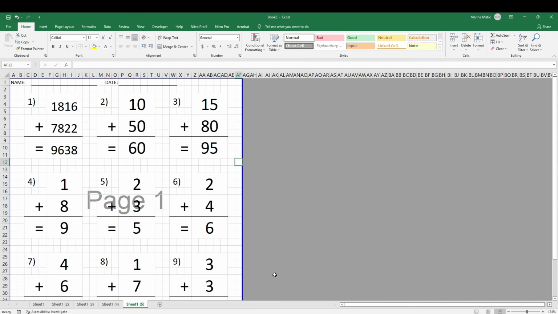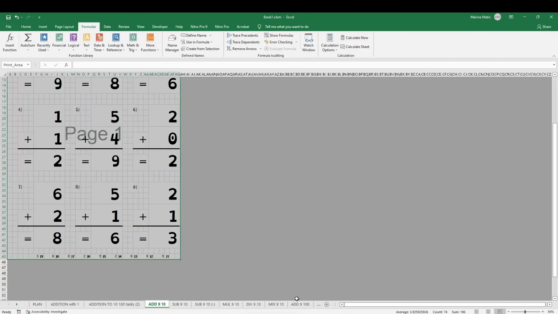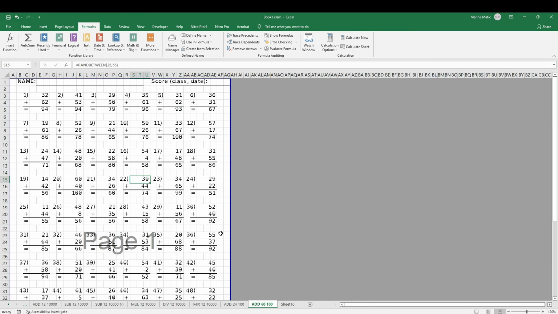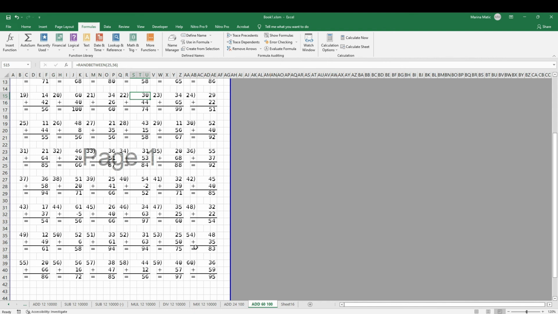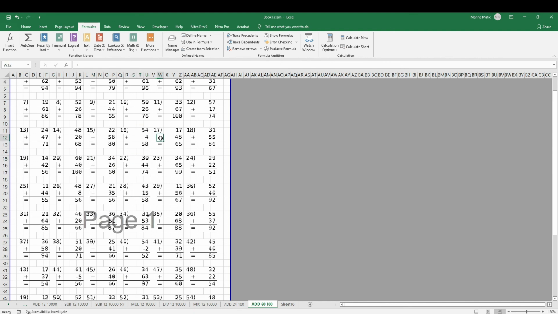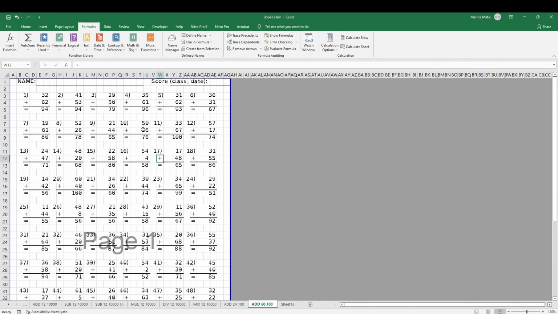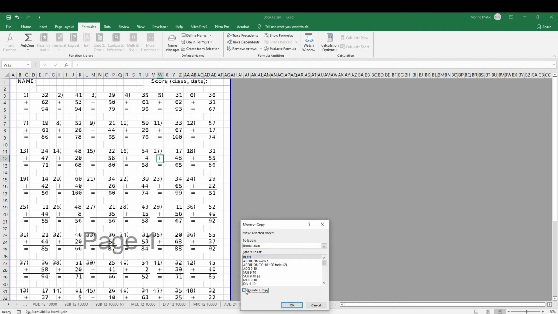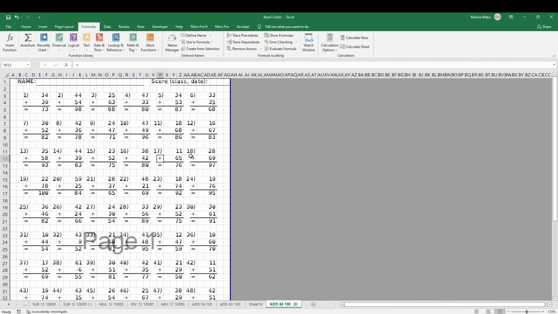Now I'm going to complete this book with this Excel file with 60 tasks. So I need to copy and paste this and make this into a division. I can also change this up easily. So let me duplicate that. Move or copy, create a copy. So I don't have to type the division now.